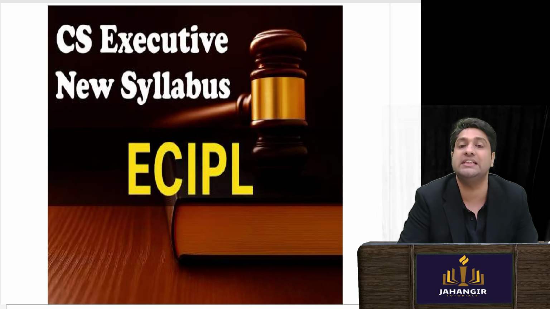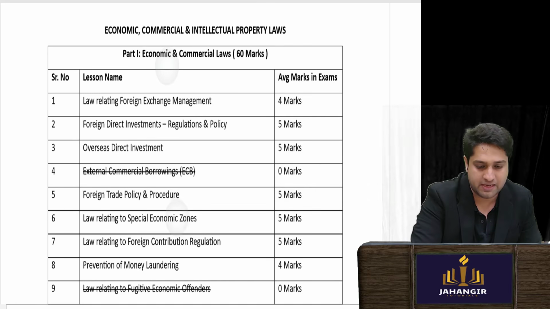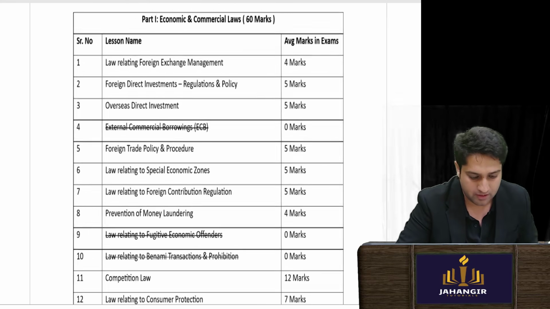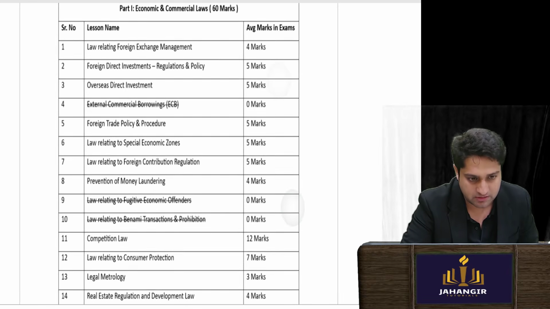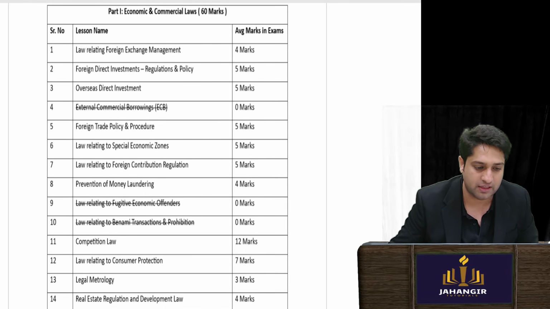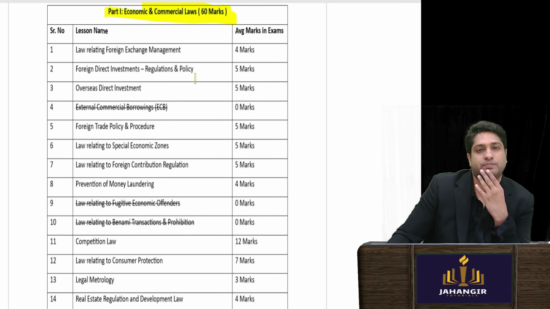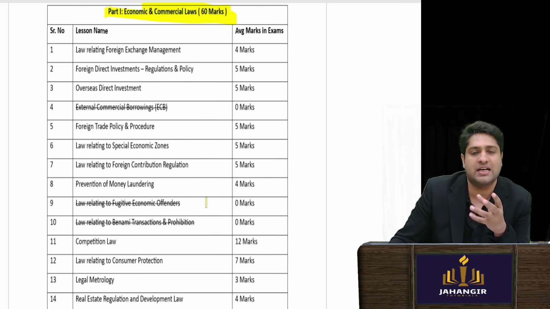Then we come to ECIPL. Now in ECIPL, they have bifurcated it into 60 and 40. Now when I look at 60, they have asked 14 chapters for 60 marks. Now from here, do we see anything disproportionately asked?